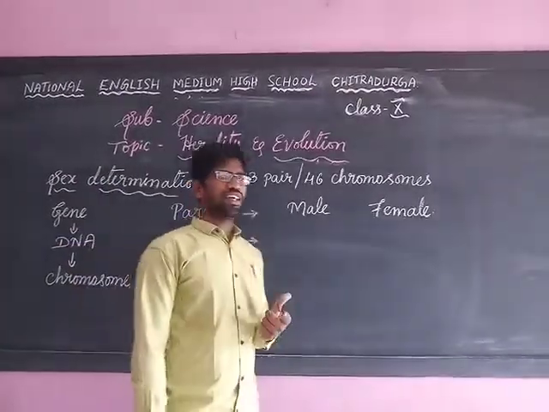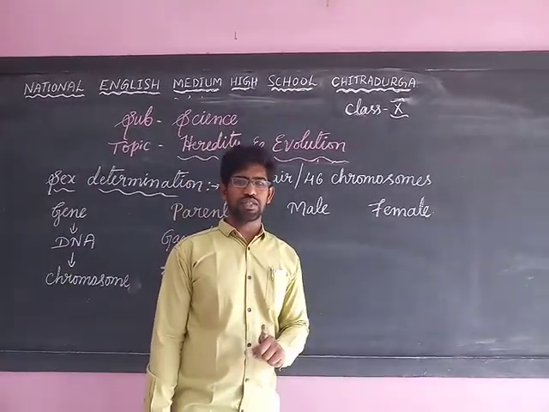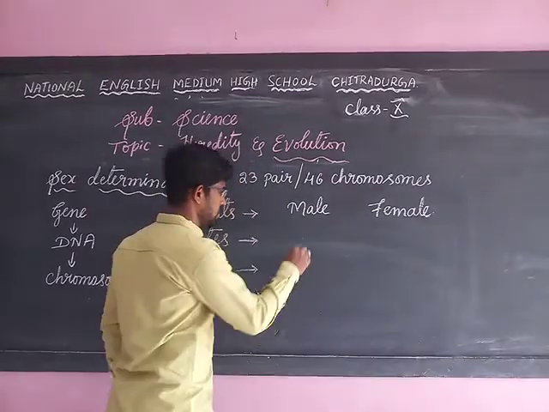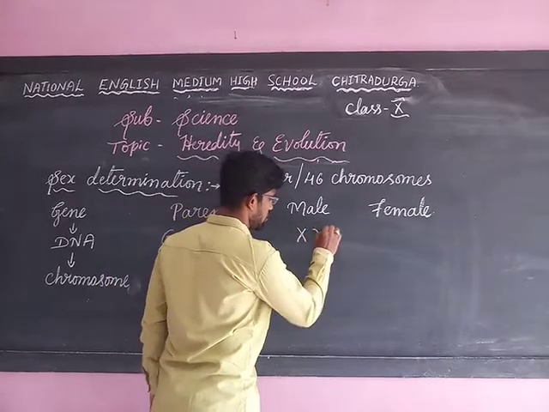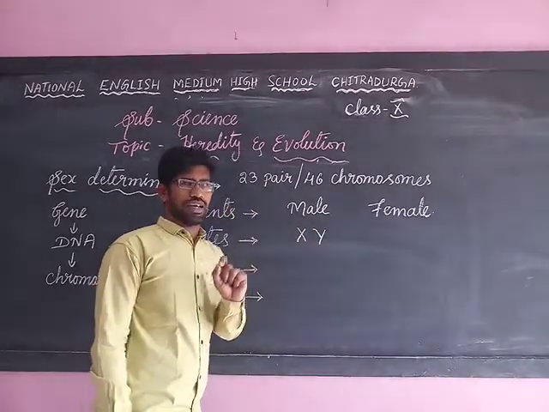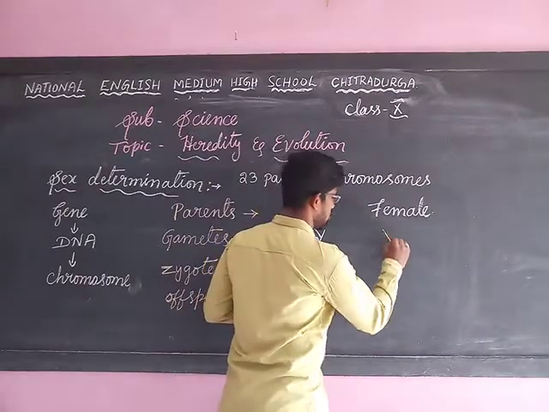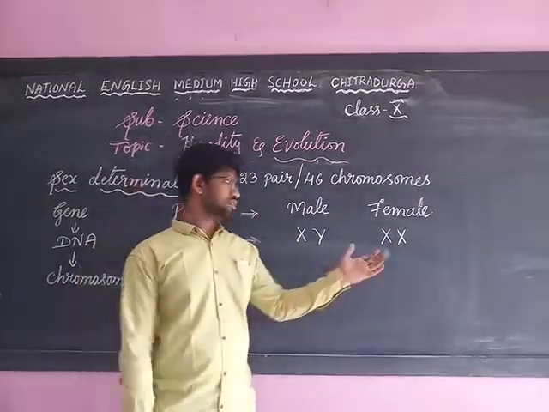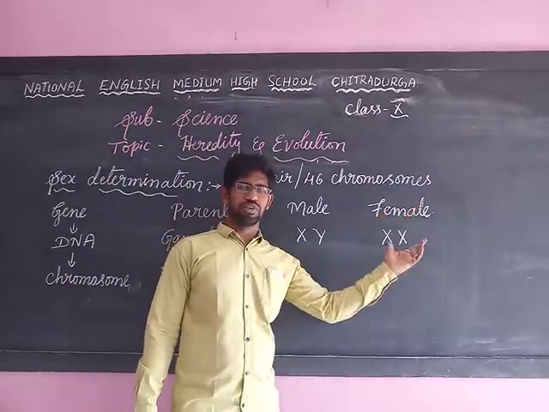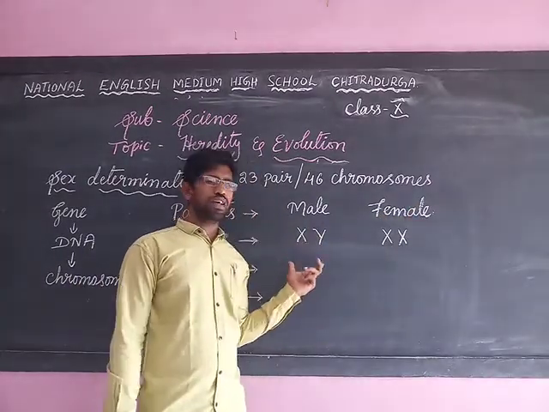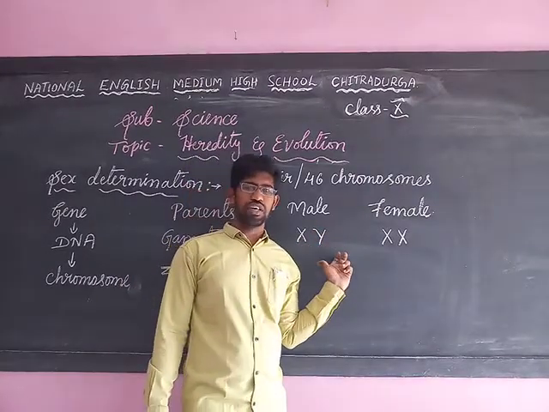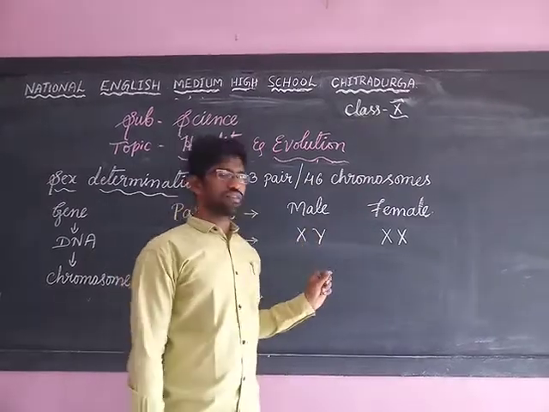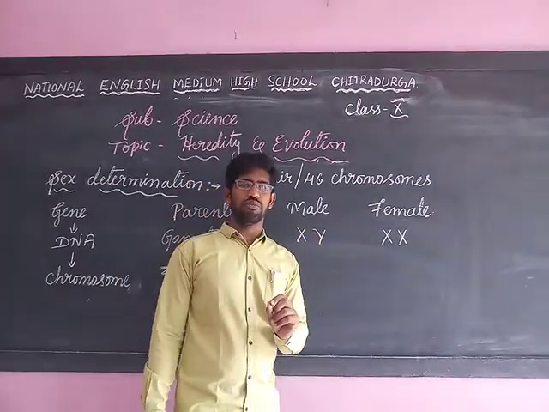Remember, the male gametes contain either an X chromosome or a Y chromosome, which represents the male. Whereas the female has both chromosomes as X. Understand? X chromosomes come from the female, and X or Y chromosomes come from the male, of which only a single chromosome mixes to form the zygote.